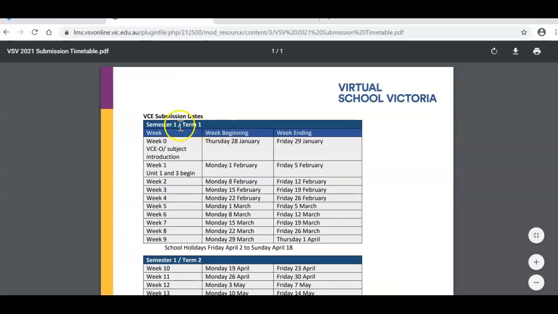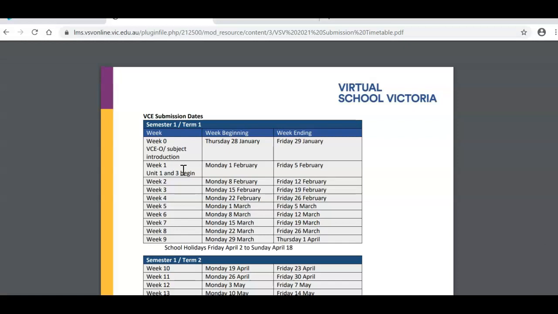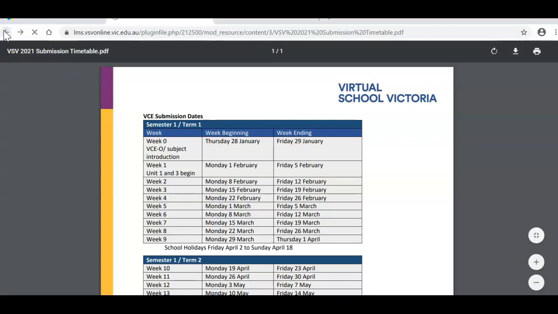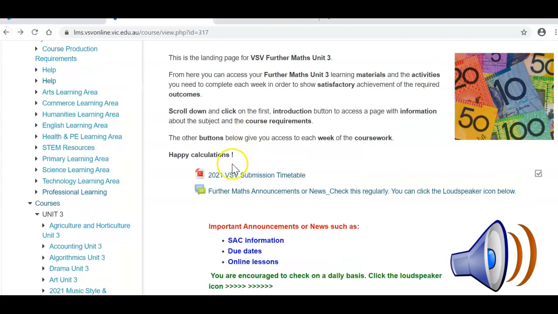You can see semester 1 term 1, the week number, the beginning of the week and the end date of the week. Normally, for instance for week 1, you should submit your work by Friday 5th of February. Try to stick to these time limits. It's easy for you and it's easy for us. And if you cannot submit anything by the due date, please contact your teacher. That is the submission timetable.